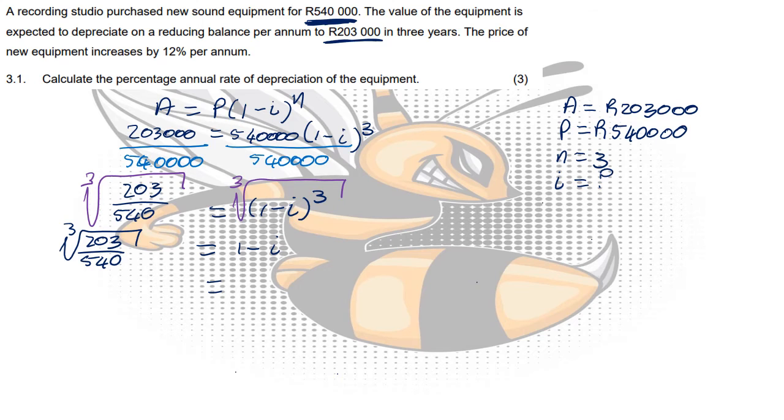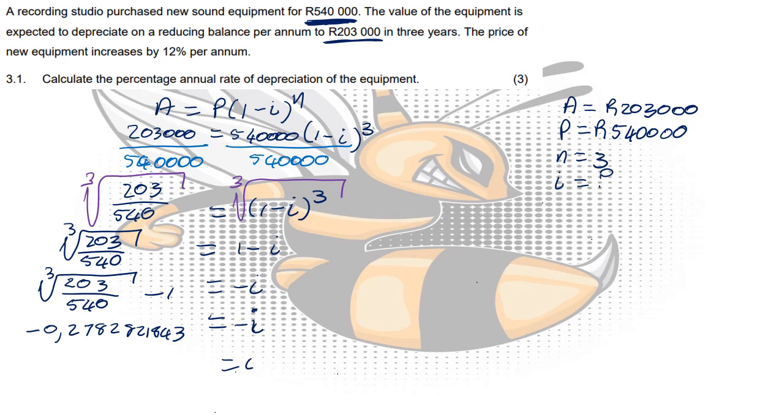From there we can now just try to solve for I normally. So we want to isolate the I, get it alone. So minus I, throw the 1 over, it becomes a negative. So the cube root of 203 over 540 minus 1 is equal to negative I. Now if I type this into my calculator, it gives me an answer of minus 0.2782821843, which is equal to negative I, but I don't want to know what negative I is. I want to find I, so I divide with negative on both sides. So I is